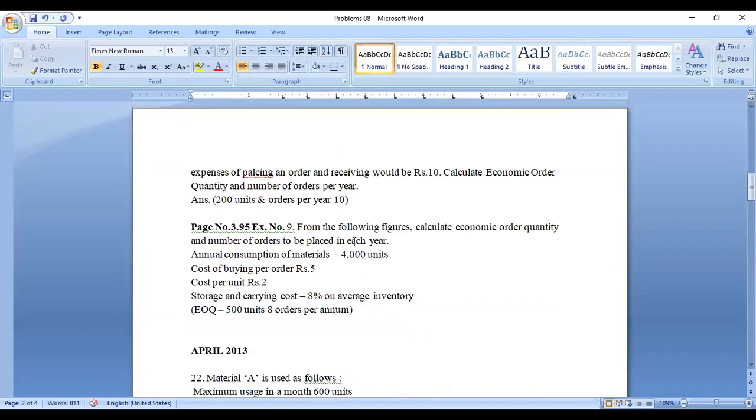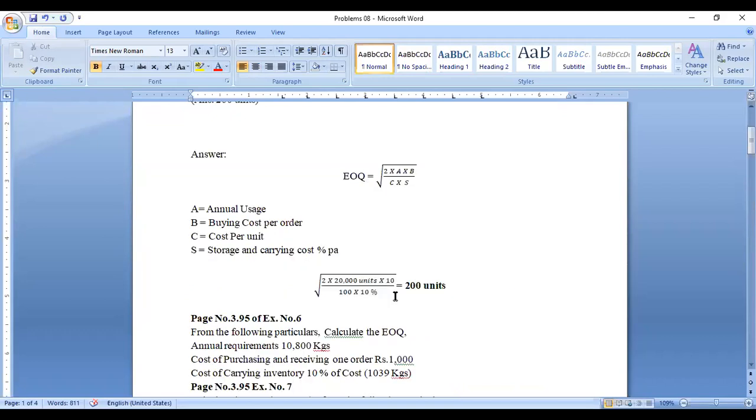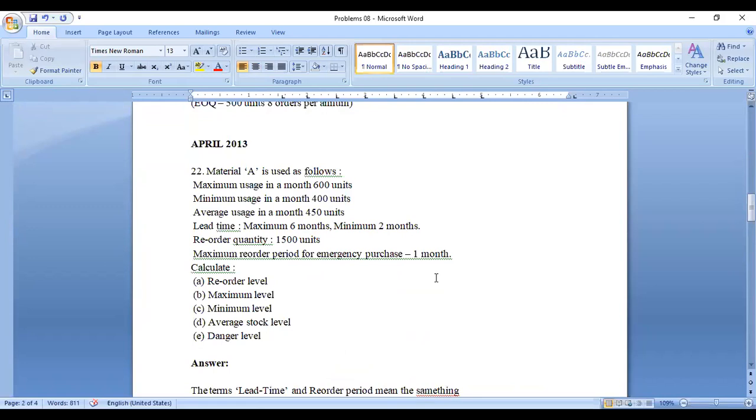Okay, so this you can work out. It is very simple. If you understand these things, you can do your answer. Right, now we can go with this one.